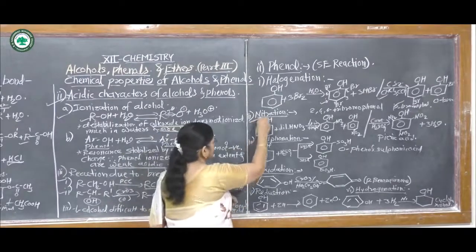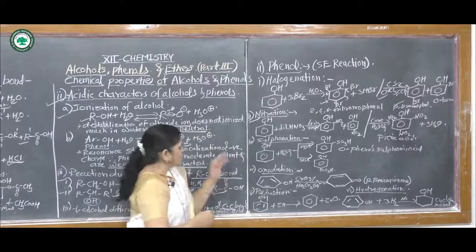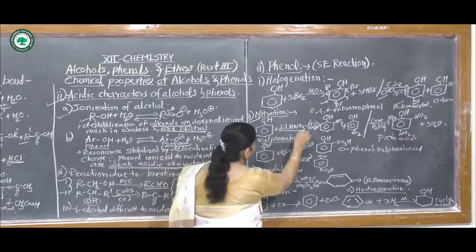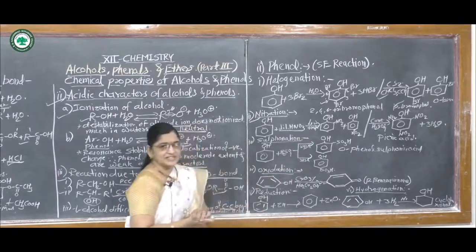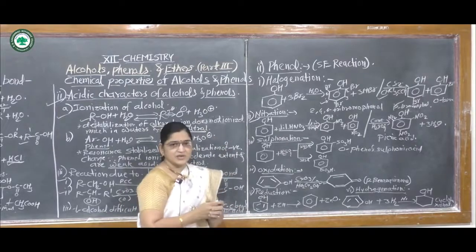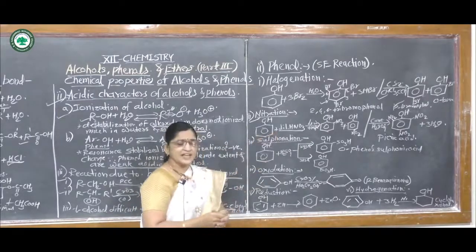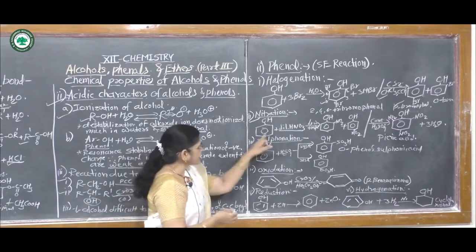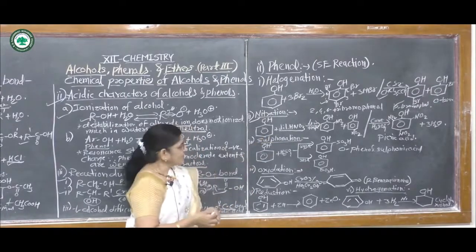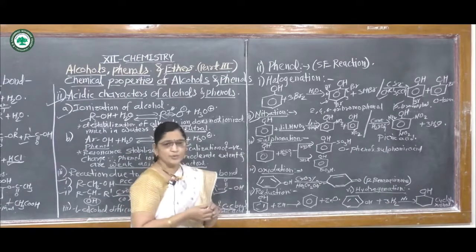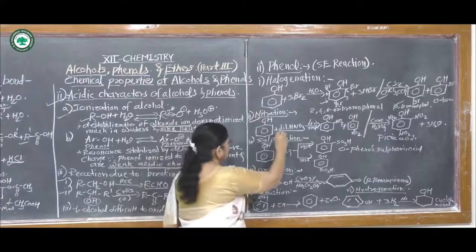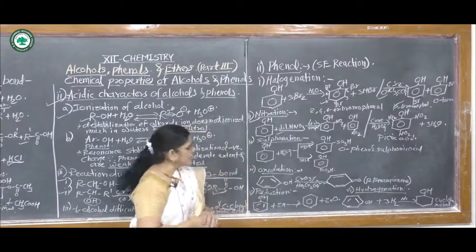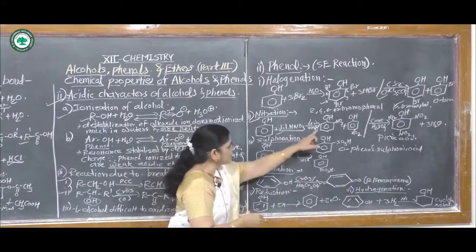Then the second reaction, nitration. For nitration, there are again two reactions: the first one with dilute nitric acid and the second with concentrated nitric acid. If this reacts with dilute nitric acid at low temperature, it gives a mixture of two products.